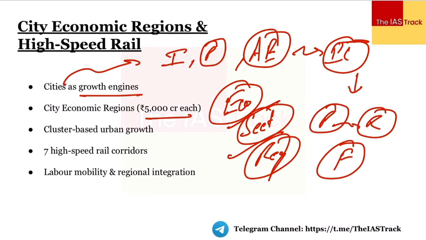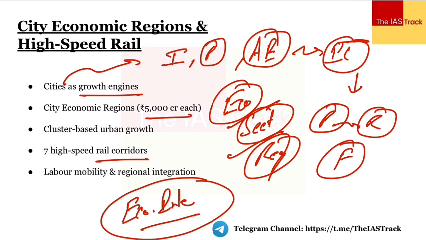Next thing which the budget talks about is 7 proposed rail corridors. For example, Mumbai, Pune, then we have Hyderabad, Bengaluru, Pune, Hyderabad, Chennai, Bengaluru, Delhi, Banaras, Siliguri. Objective बहुत सिंपल सा है कि भाई हम economic integration पे ध्यान दें. We basically work upon the economic integration. We also focus upon the mobility, specifically the labor mobility aspect, right? Or regional convergence.